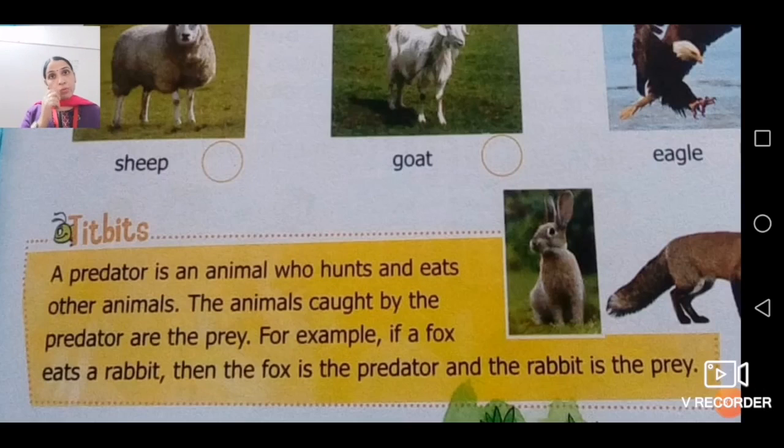वो उसके लिए उसका खाना है, भोजन है. तो वो an animal who hunts, जो एनिमल हंट करता है and eats other animals, शिकार करके उसने खा लिया, then that animal will become a predator. And the second one, the animal which is caught by the predator, that is called the prey.